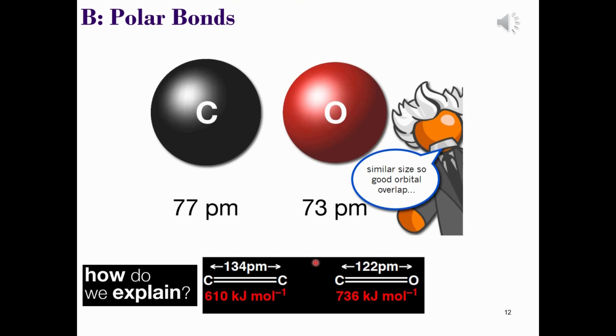The carbon and oxygen atoms have a good overlap due to their similarity in size, but the carbonyl bond is much stronger, yet much more reactive than the corresponding carbon-carbon double bond. Take a few minutes to think about why this is, pause the video and resume when you're ready.